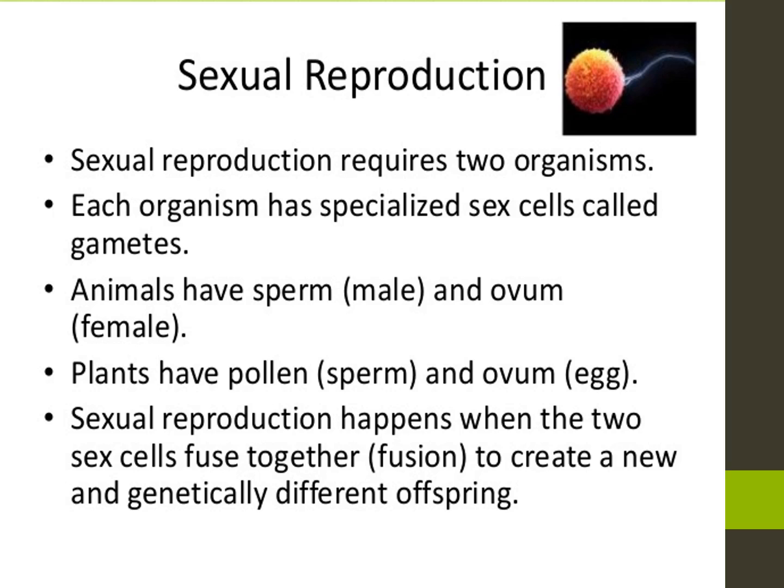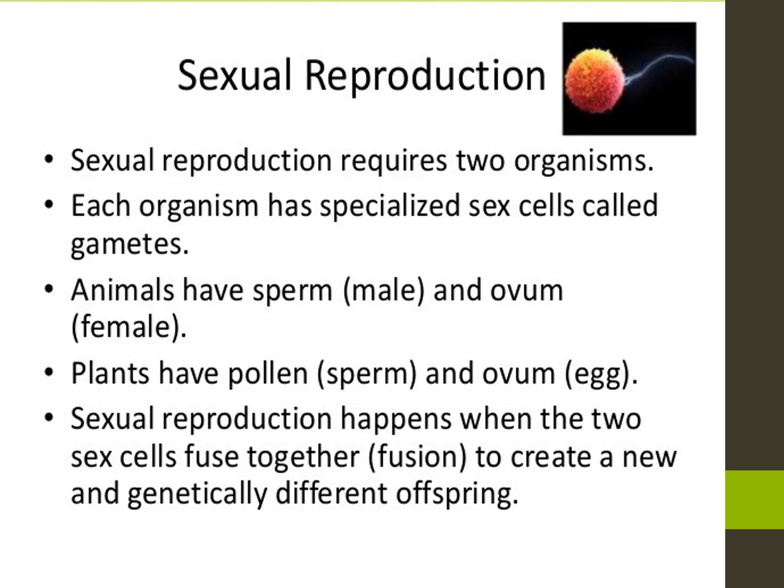The process in which two gametes, one male gamete and one female gamete, are fused to produce offspring of their own kind. That is called sexual reproduction.